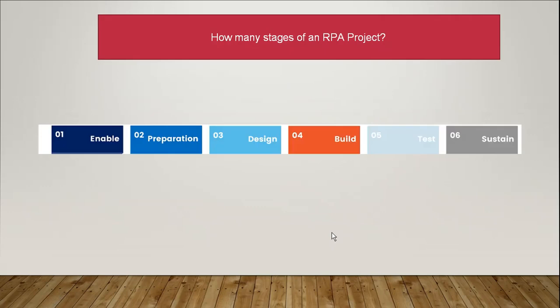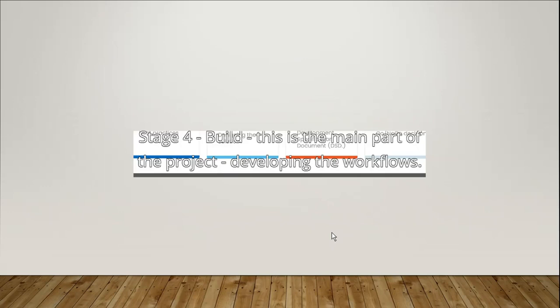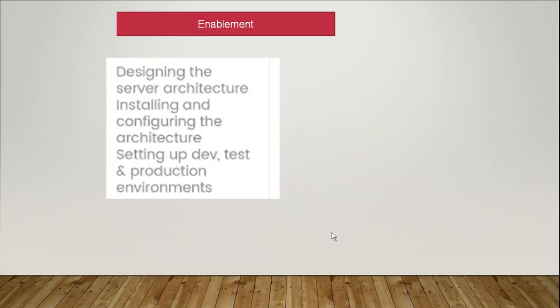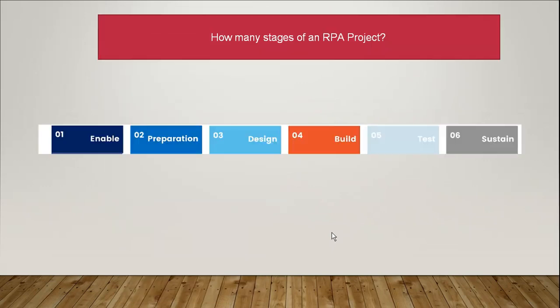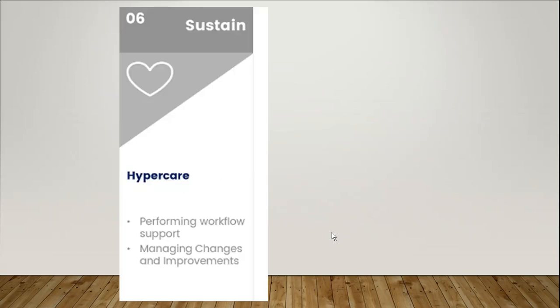Once it is enablement, then preparation, the third is design, the fourth is build. Build is the main part of the project, developing the workflows. And the fifth stage is testing. Testing is all about system integration testing, unit testing, everything will be available. Once that is completed, sustain. That will be hypercare, performing workflow support and managing changes and improvements.